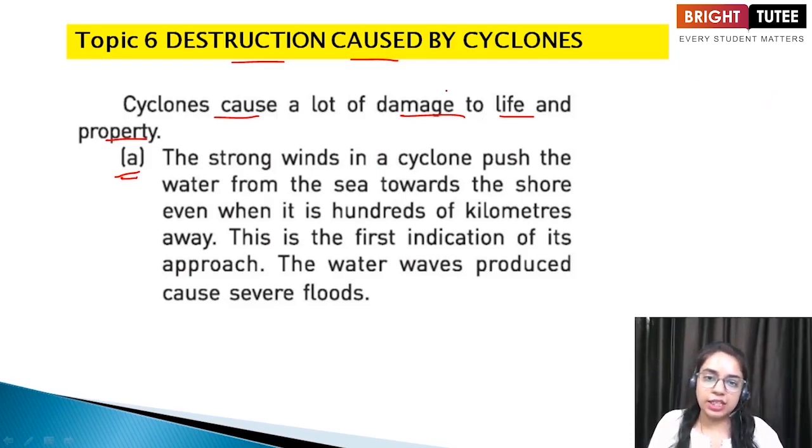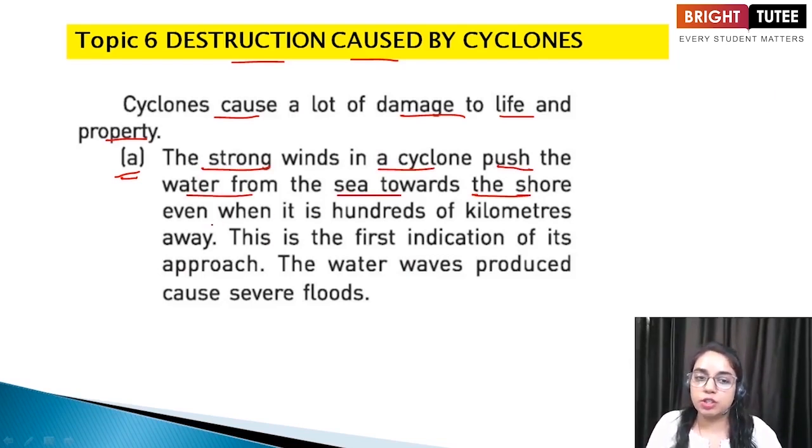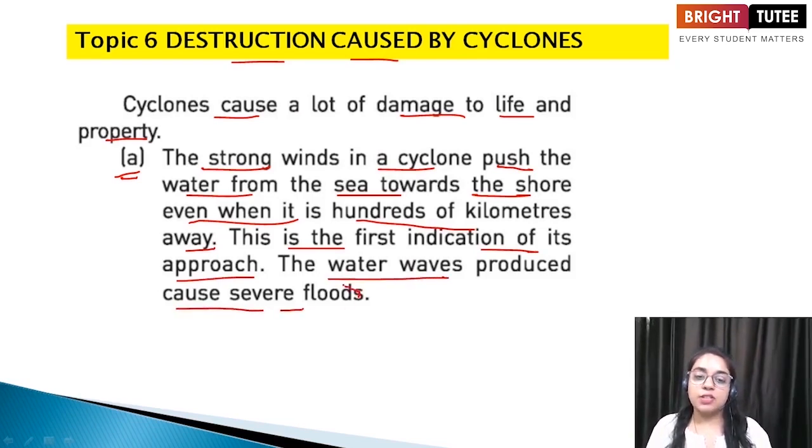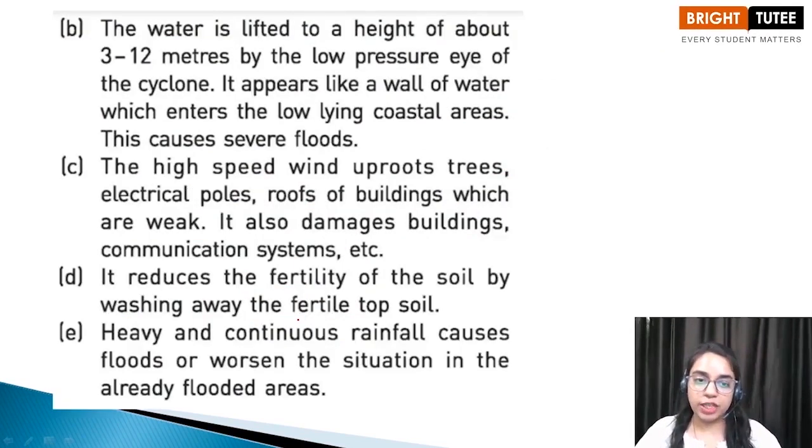In case of cyclones, the strong winds in a cyclone push the water from the sea towards the shore even when it is hundreds of kilometers away. So from hundreds of kilometers away the water can come to the land masses, and this is the first indication of its approach. The water waves produced can cause severe flooding in that area. Let's move to the next point.